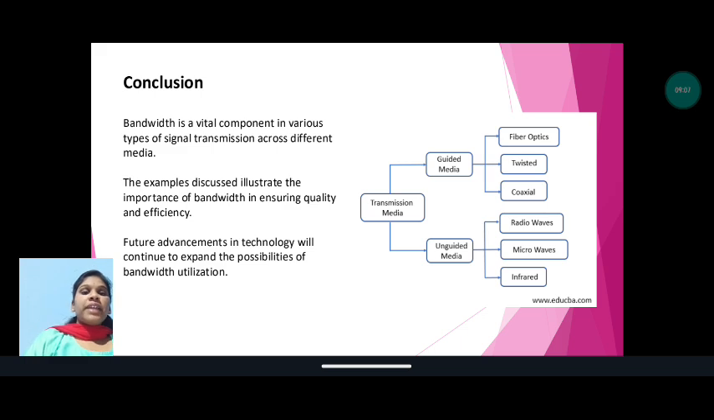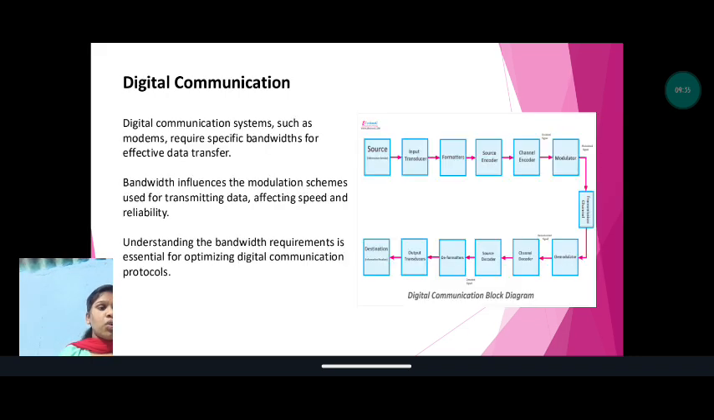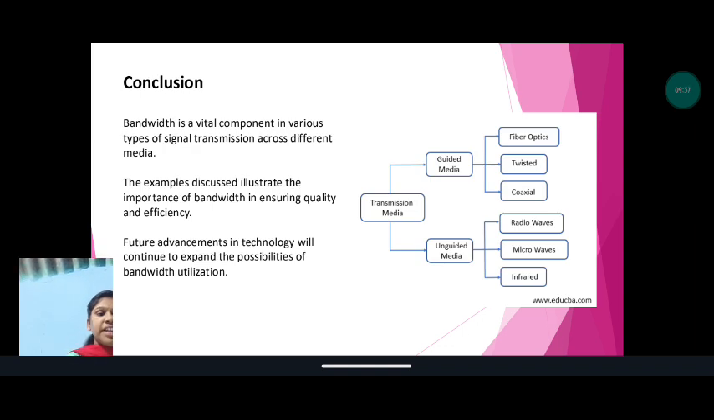Before going to the conclusion, we see the flowchart. Transmission media. Transmission media is divided into 2 types: guided media and unguided media. Guided media is a physical medium that transmits signals between devices using wires or other physical links. Examples of guided media are fiber optics, twisted pair and coaxial cable. And unguided media means a communication channel that transmits signals without a physical medium. Examples: radio waves, microwaves, infrared.